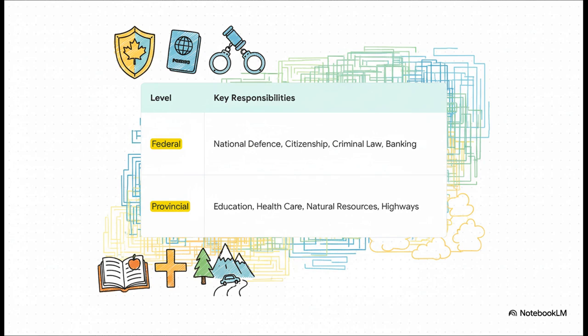And finally, this is a big one for the test, so make a note. You have to know who's in charge of what. The federal government in Ottawa handles the big, national stuff. Think national defense, foreign policy, and citizenship. The provincial governments, on the other hand, handle things that are closer to our daily lives, like education, healthcare, and highways. Understanding this division of powers is really a key part of the test.